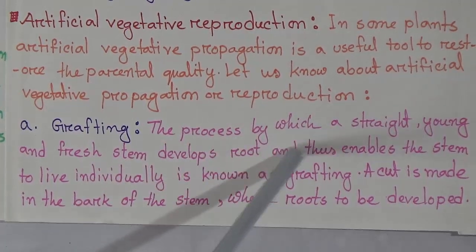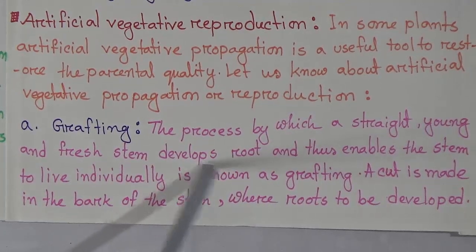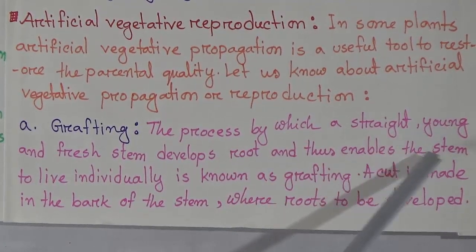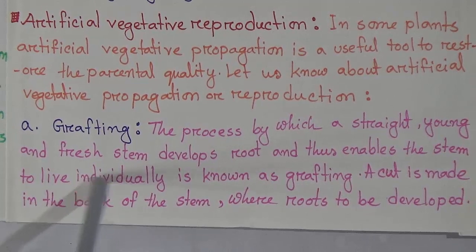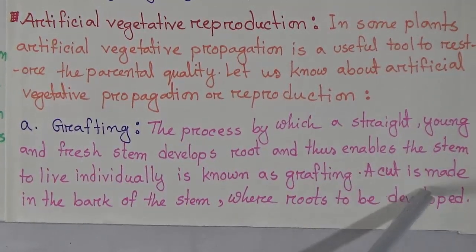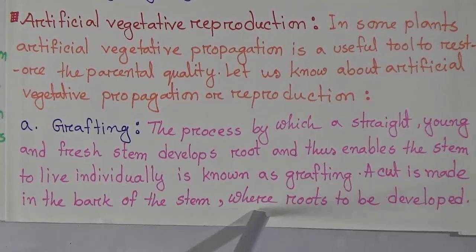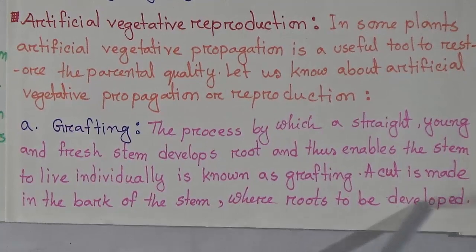The process by which a straight, young and fresh stem develops roots and thus enables the stem to live individually is known as grafting. A cut is made in the bark of the stem where roots are to be developed.